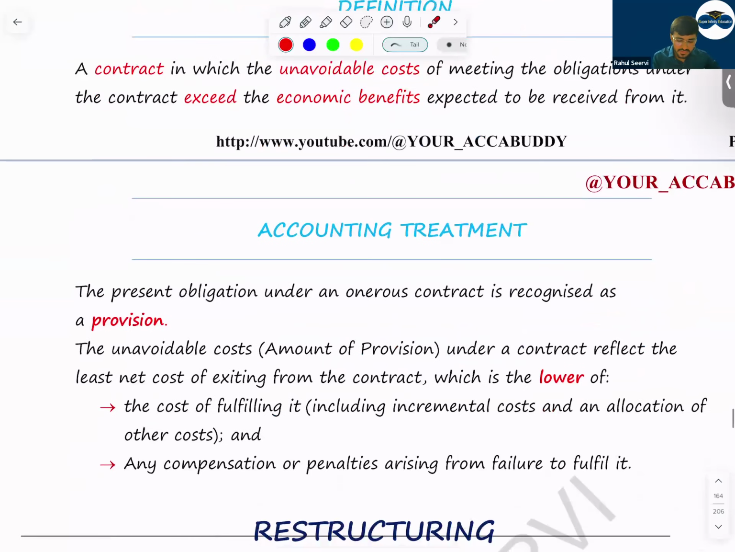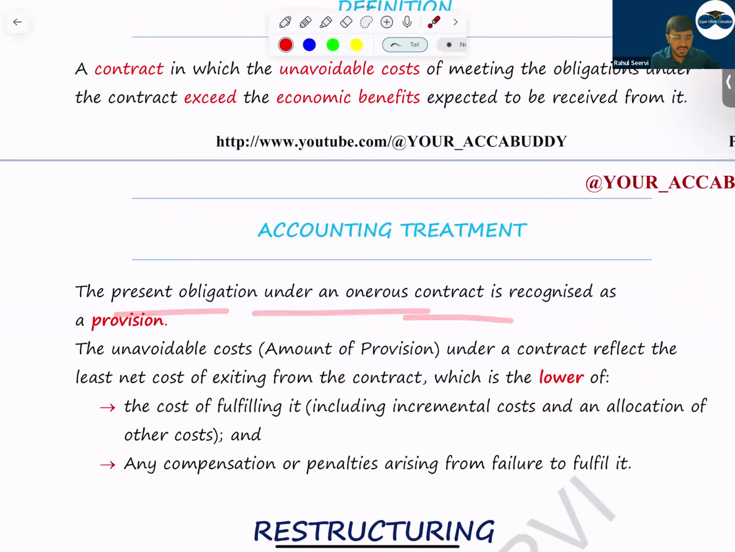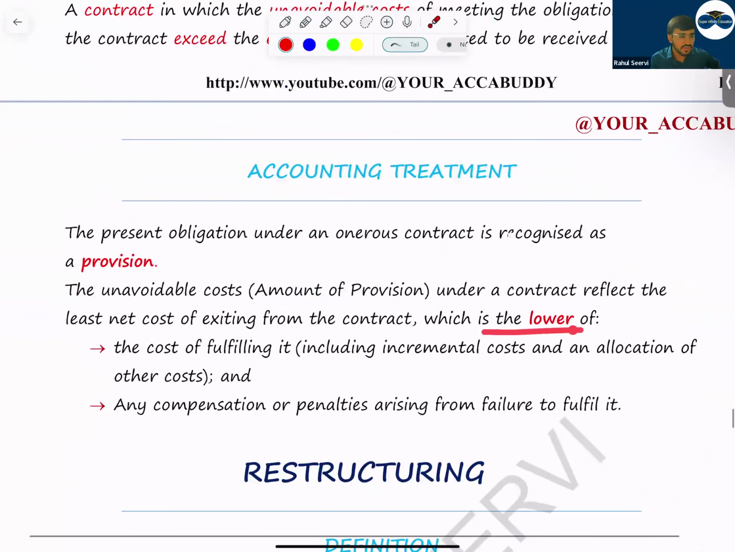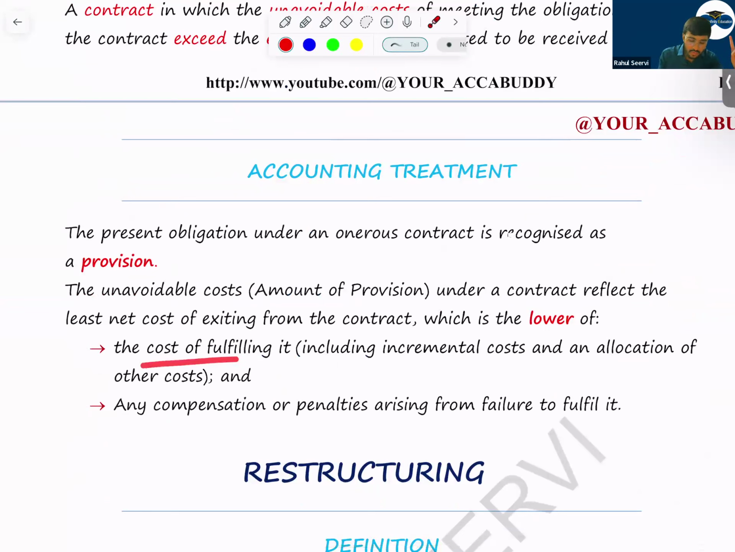So in that case, the present obligation under an onerous contract is recognized as a provision. How? It will be the lower of two things. What is the first thing? The cost of fulfilling it. So what is the ultimate cost, the total cost you will incur to fulfill the contract, or any penalty or compensation which you can pay to cancel the contract? Which one will be lower? That amount will be recorded as a provision.